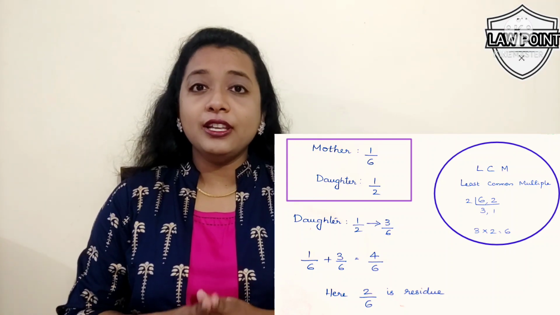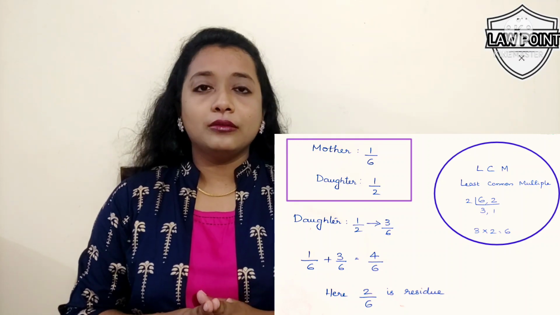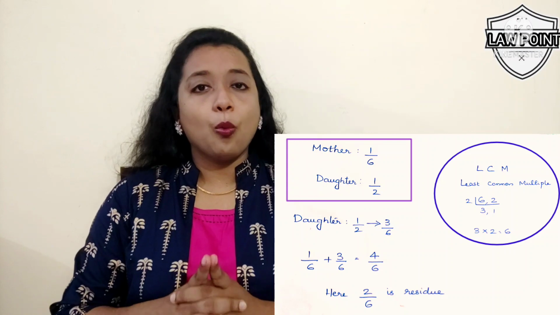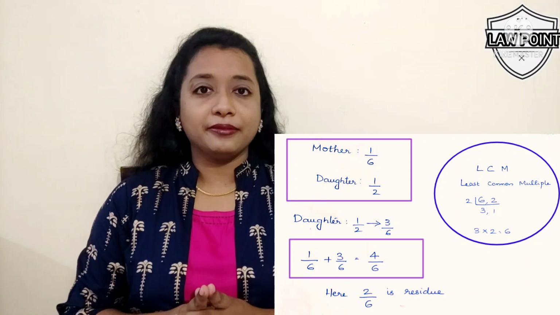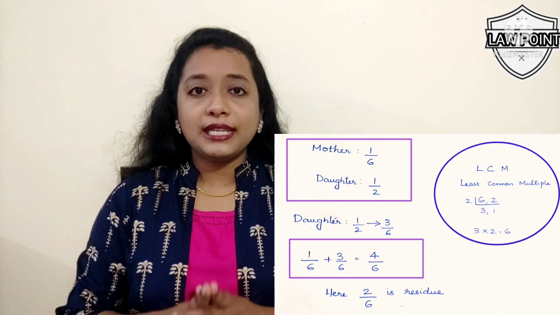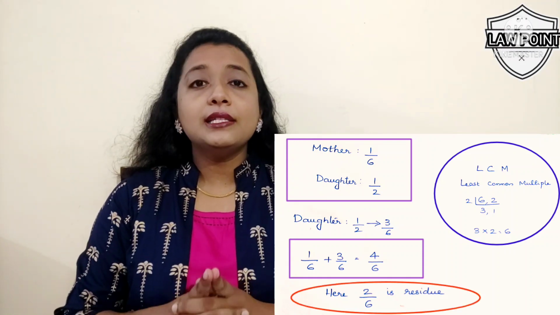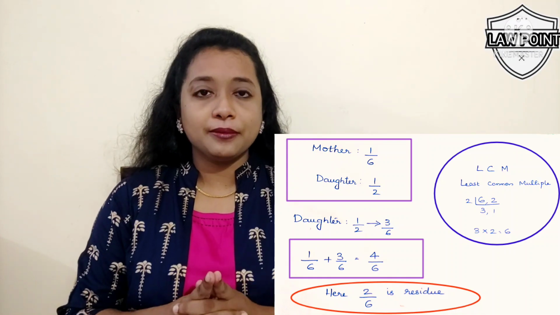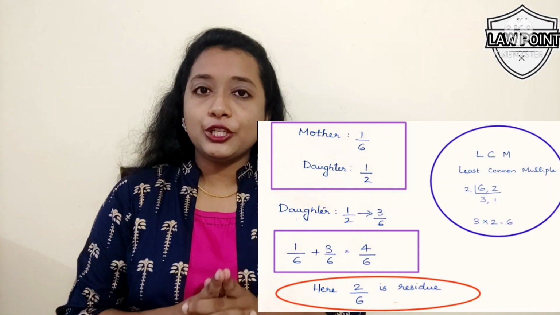Now, let's convert the share of mother and daughter with denominator as 6. Now, mother gets 1/6 share and daughter gets 3/6 share. Total the same, the sharers are getting 4/6. Now, 2/6 is the residue in this case. This residue, that is 2/6, goes to residuaries.